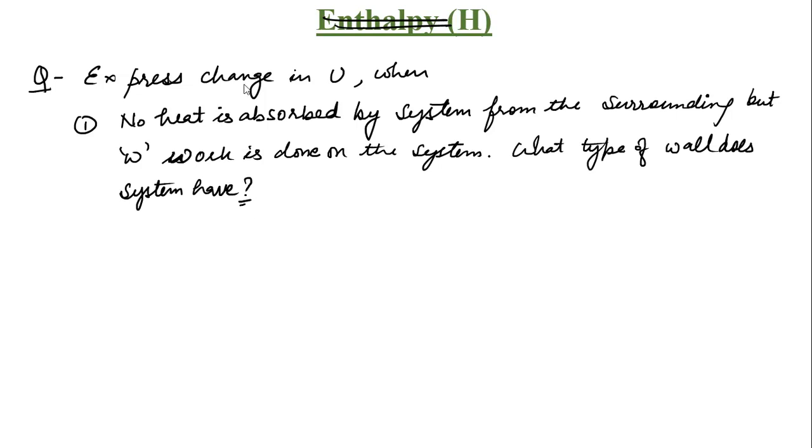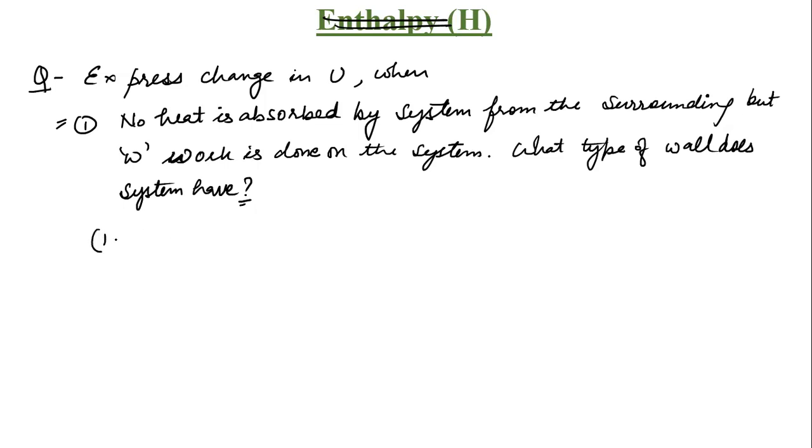Now tell me the answer of this. We know that if no heat is absorbed, delta Q equals 0. Very good. And from the first law of thermodynamics, for an adiabatic process, delta Q equals 0, so it has an adiabatic wall. Very good. So how are we going to write this answer?